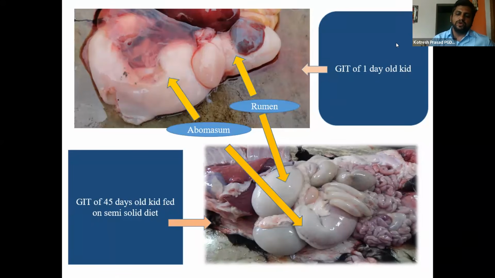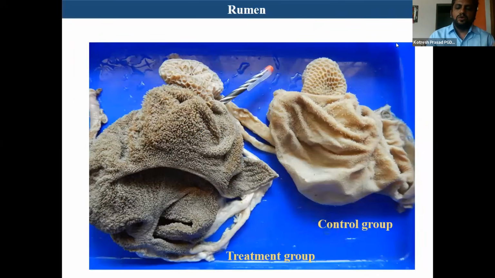So we could achieve very good body weight in the kids which are fed a semi-solid diet, whereas in the kids which are fed only mother's milk and greens, we could not achieve much body weight. It was only 7 to 8 kg after 3 months of age. You can see the difference between only milk-fed animals and concentrate-fed animals in the pre-ruminant stage, up to 3 months only.